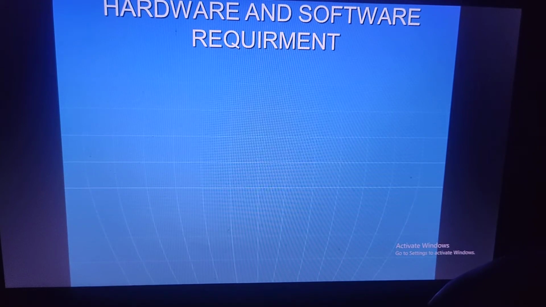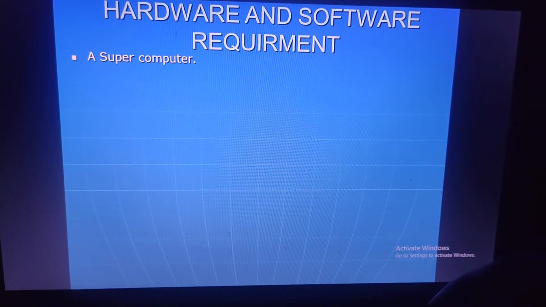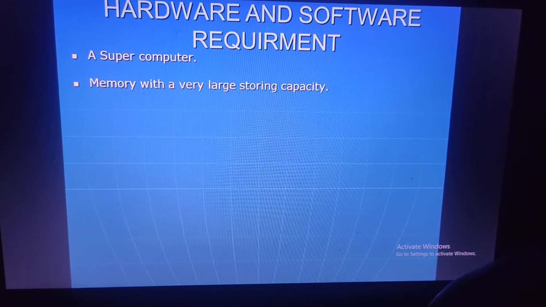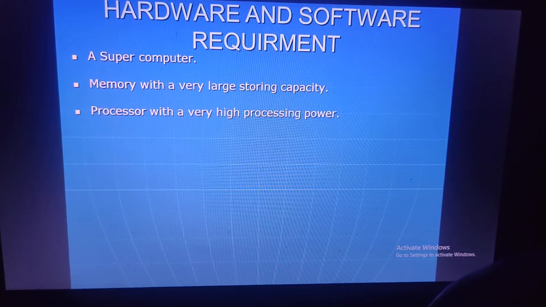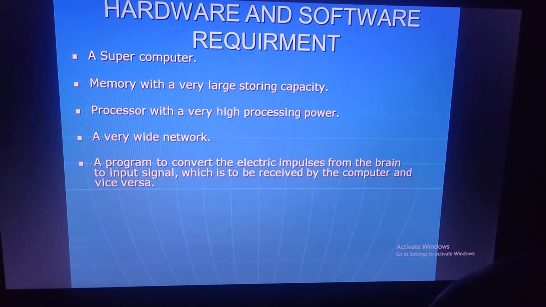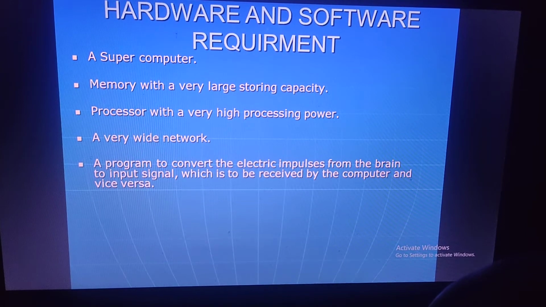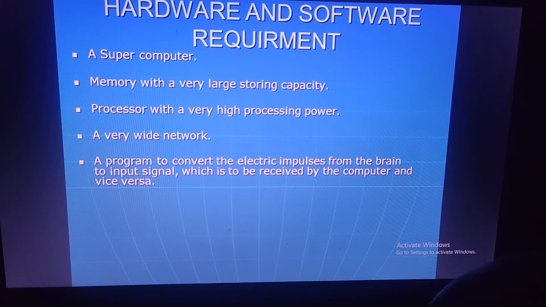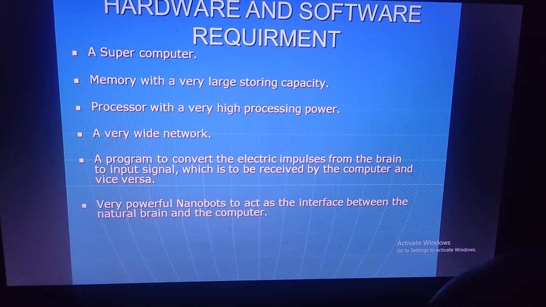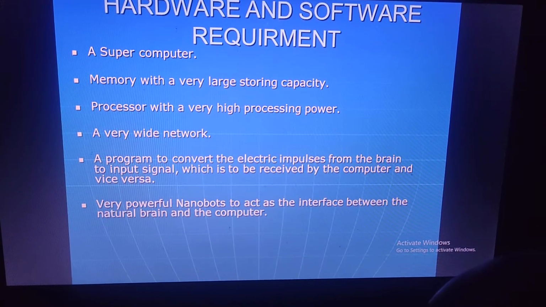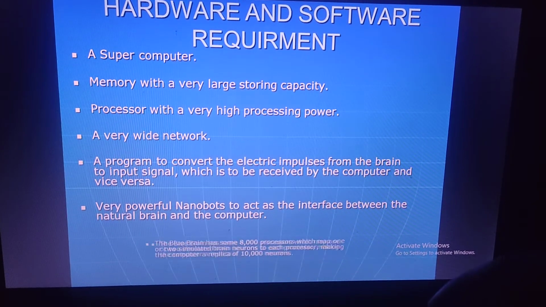Now, hardware and software requirements in the Blue Brain: a supercomputer, a memory with a large storing capacity, a processor with very high processing power, a very wide network, a program to convert the electronic impulses from the brain to input signals to be received by the computer and vice versa, and very powerful nanobots to act as the interface between the natural brain and the computer.